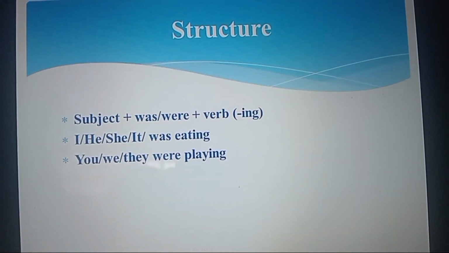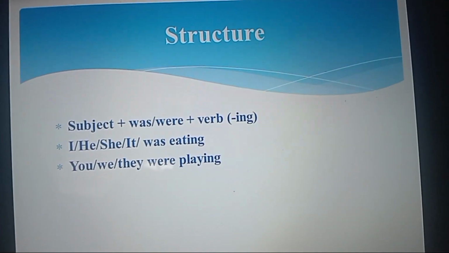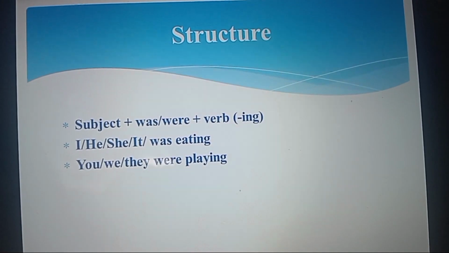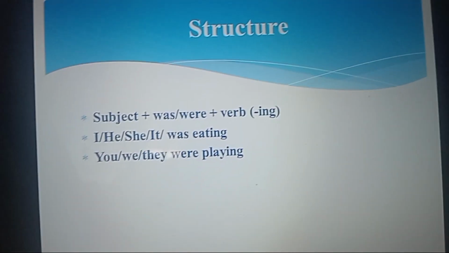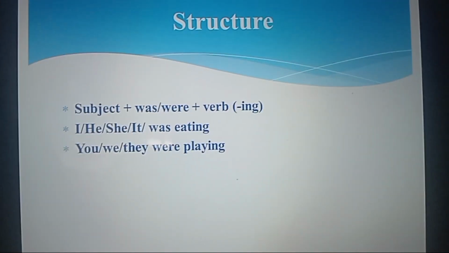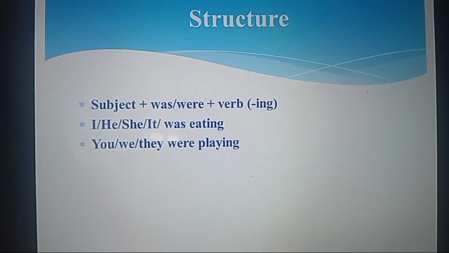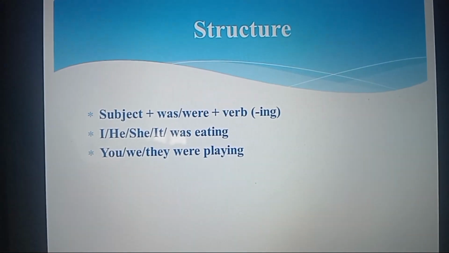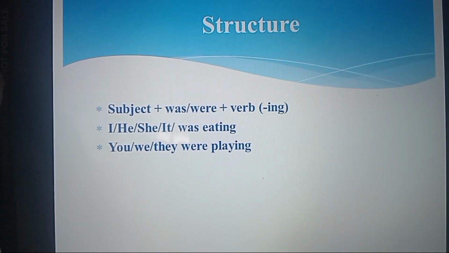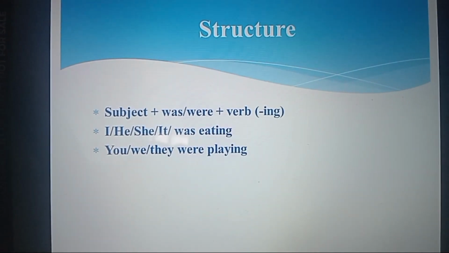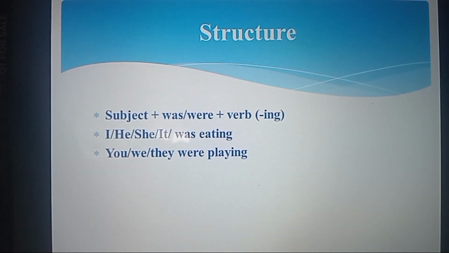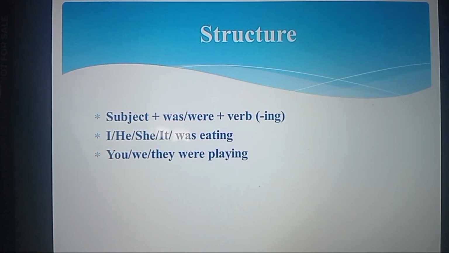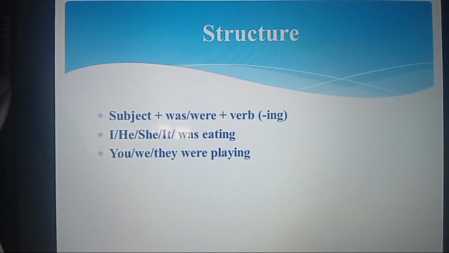So you cannot say "I were eating" unless you use "if." It's when you would say "if I were eating." But if it is only the subject I, you say "I was eating," "he was eating," "she was eating," "it was eating." I'm just using eating as an example, but in all contexts, I, he, she, and it go with was. You, we, they go with were.